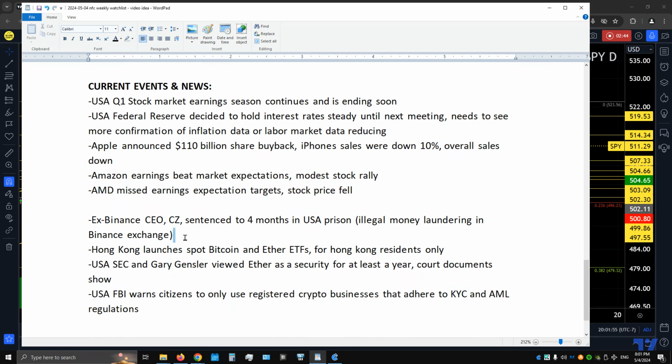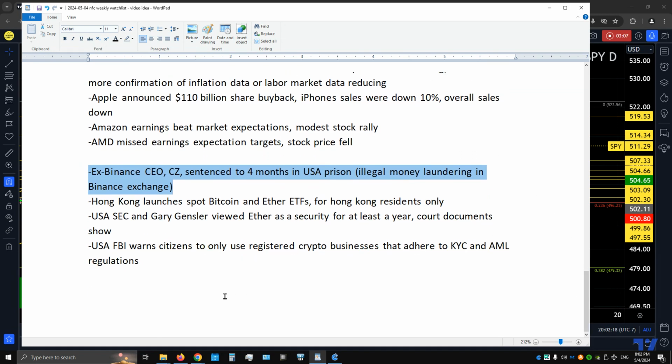Crypto news. Ex-Binance CEO CZ was sentenced to 4 months in USA prison. That's due to USA anti-money laundering laws, which the court said Binance Exchange violated through illegal money laundering, perpetrated by the bad actors in that exchange and globally.